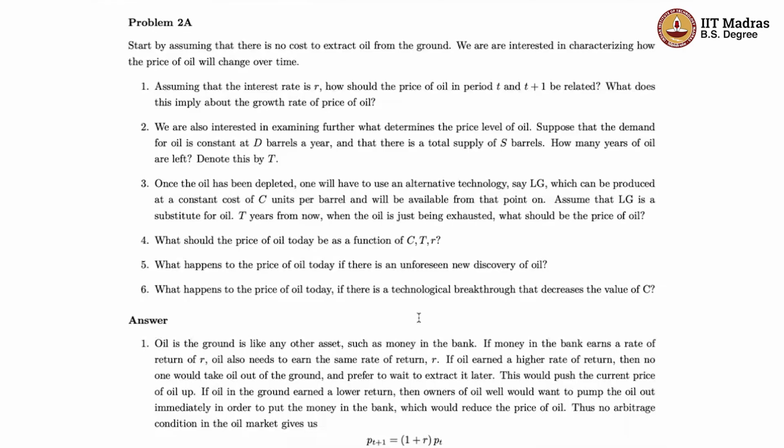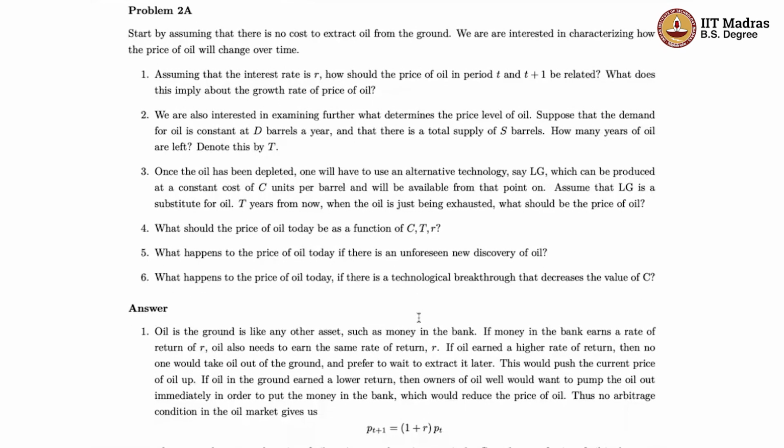What would have happened if the oil in the ground was earning a lower return compared to this R? Well, in that case, everybody would want to quickly pump out the oil, sell it, and put the money in the bank to earn a higher return. There would be too much supply of oil, and that would reduce the price of oil. That reduction in the price of oil today is going to lead to a higher return, right? So whether the oil's rate of return is less than R or more than R, there are automatically forces in the model that push it back towards the rate of return R. This is the same reasoning that we had seen last time, if you remember.